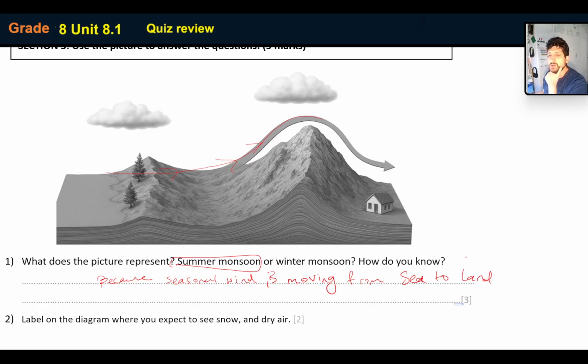That's fine as well. Label on the diagram where you expect to see snow or dry air. So snow I would expect to see around here. Just around here. That's where I would expect to see snow because it's high up on the mountain. And over here I would expect to see dry air because the air's already lost the rain and the snow that it had in it.